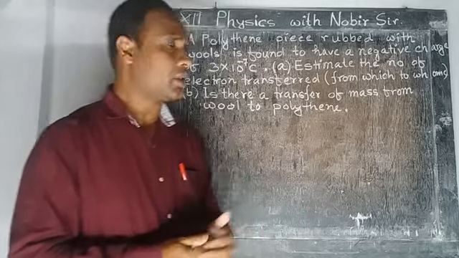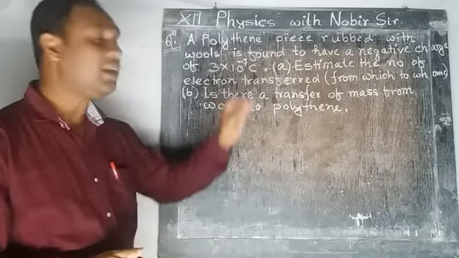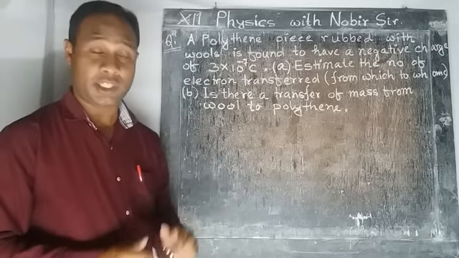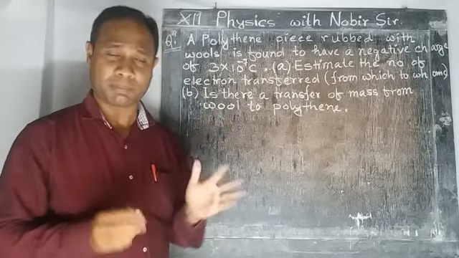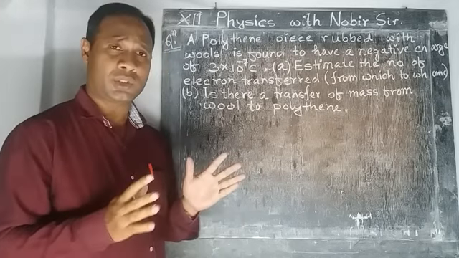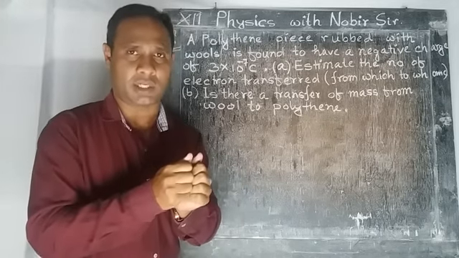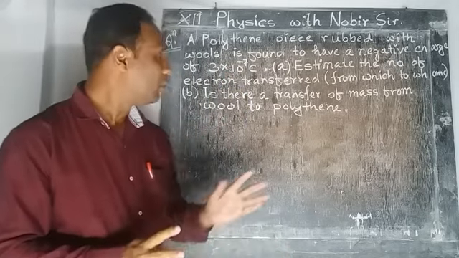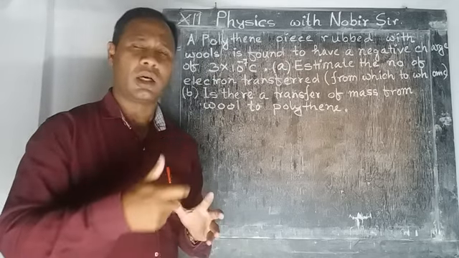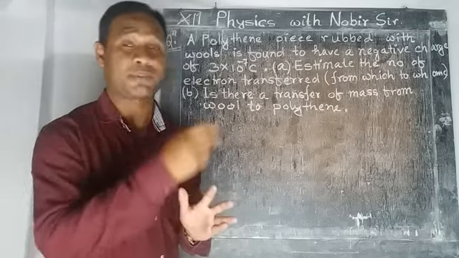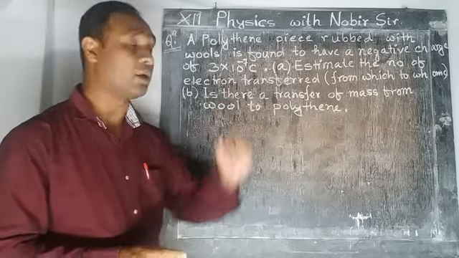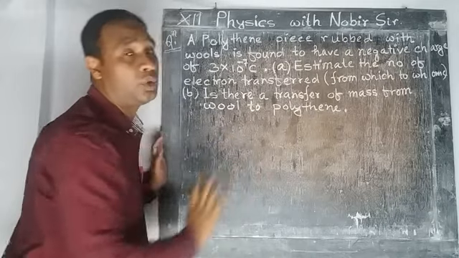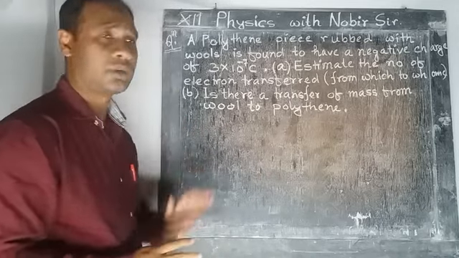Here the question very clearly says that a polythene piece wrapped with wool is found to have a negative charge. It means the polythene piece acquired a negative charge, and the amount of charge is 3 into 10 to the power minus 7 coulomb. Now we have to find the number of electrons transferred, and again we have to find from which body to which body the electrons are transferred. Gradually we will solve this.